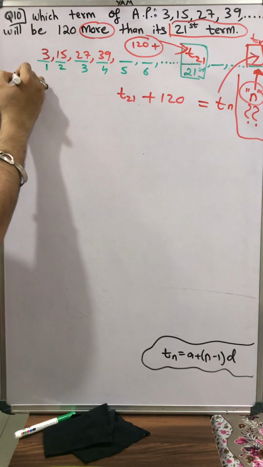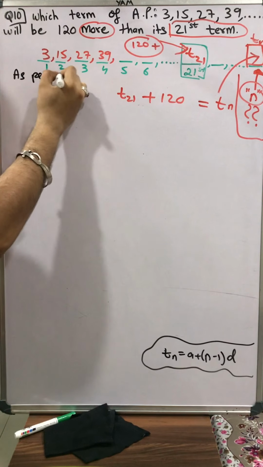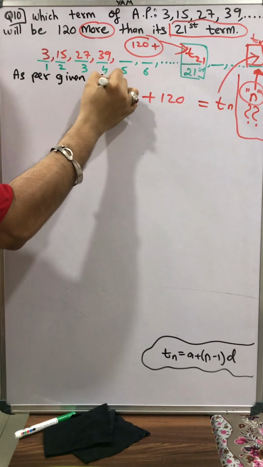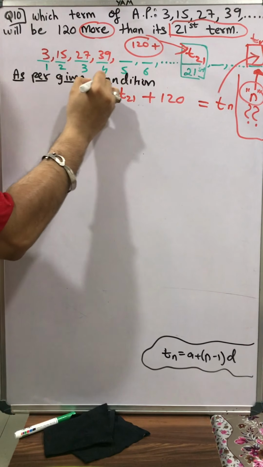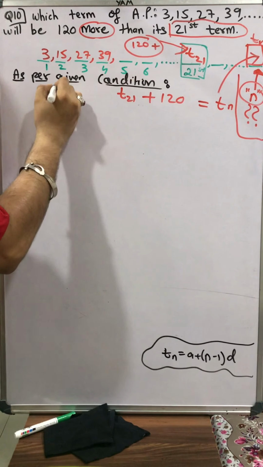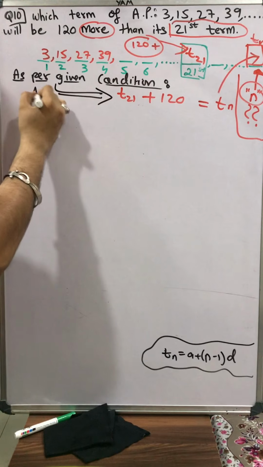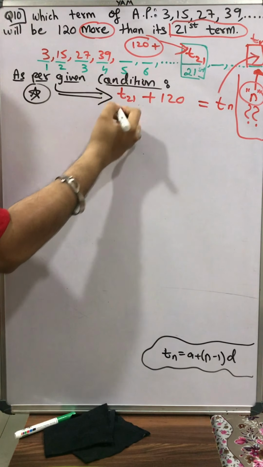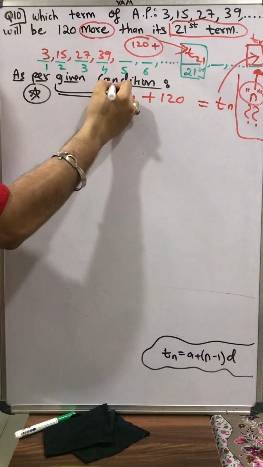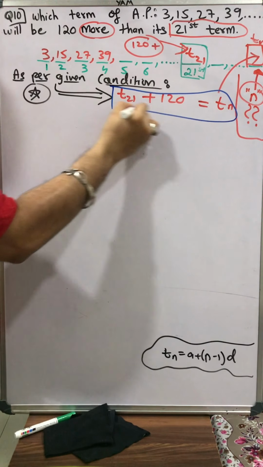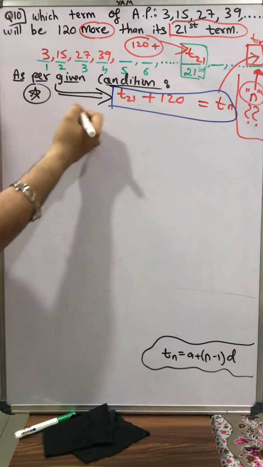As per given condition, this is the condition, most important. That's done, students. If you complete or reach up till this step, then life is sorted. The answer is done.